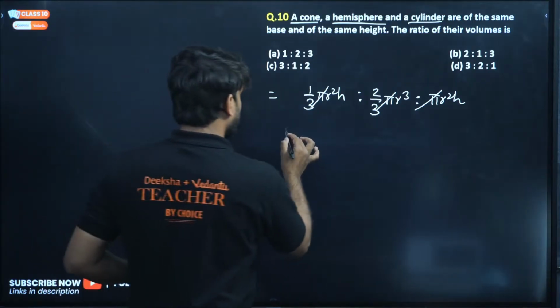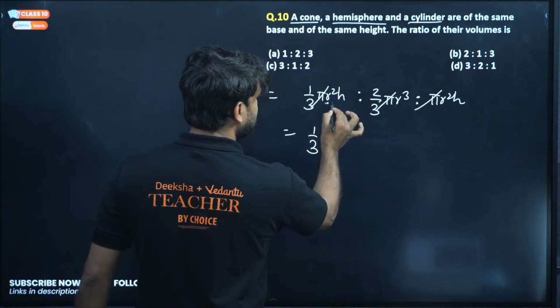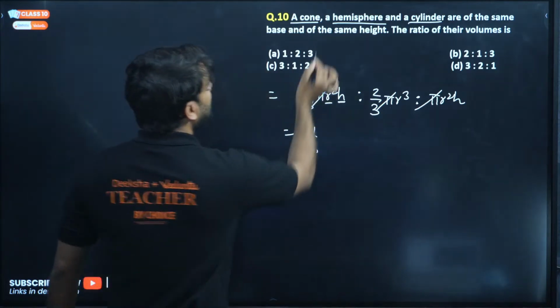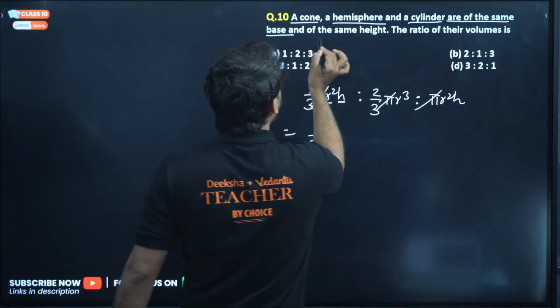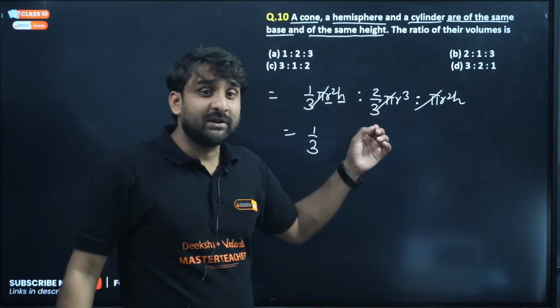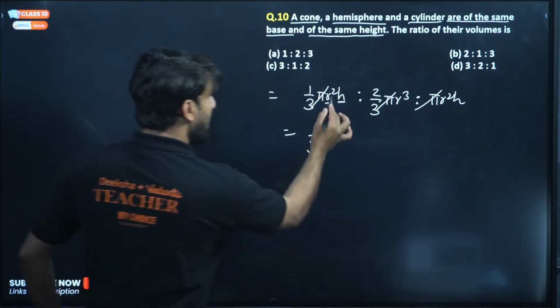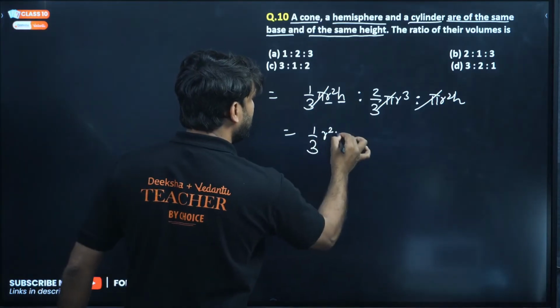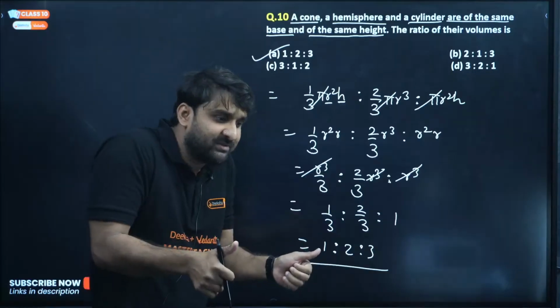Now look, 1/3, r square and h. All are of the same base and the same height, so the radius and height are all the same. So r square, this h will be replaced by r.